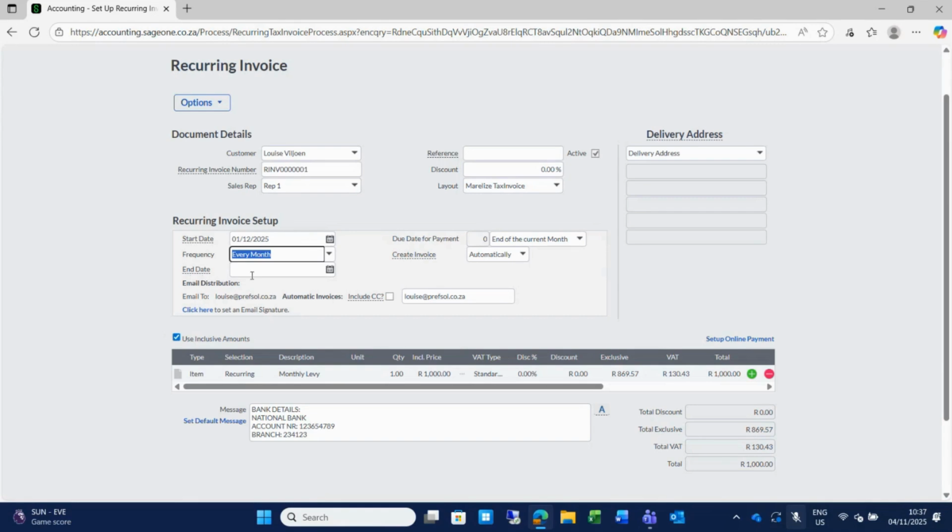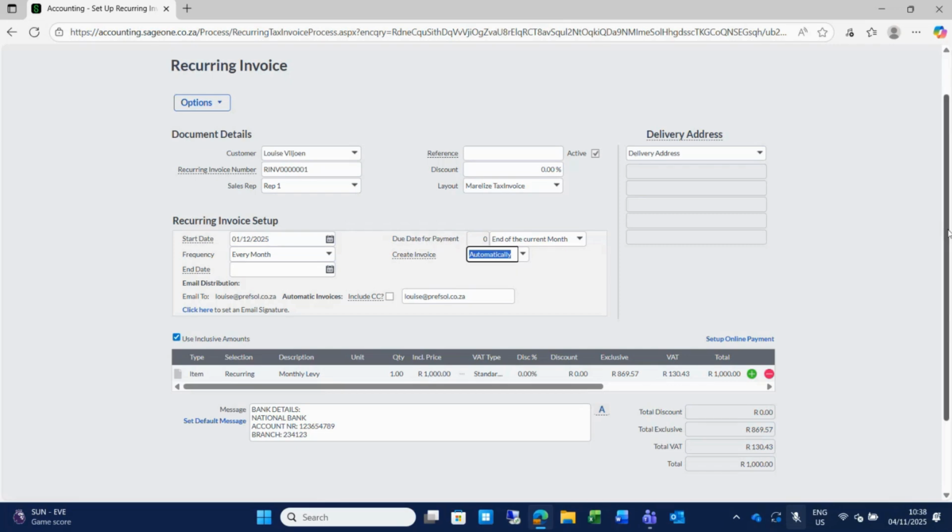There can be an end date. If it's only a year's subscription or a year's levies, you can add an end date or you don't have to. Then it will just go on until you stop it. I mean, this is where the magic lies. Create invoice is set to automatically. You can set it to as draft. Then you first need to go through the invoices and actually click a button to have the invoice being processed. But if you select automatically, that invoice on the 1st of December will automatically be generated.